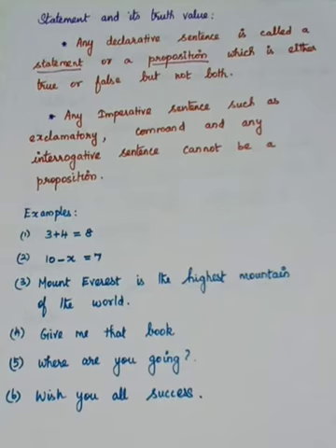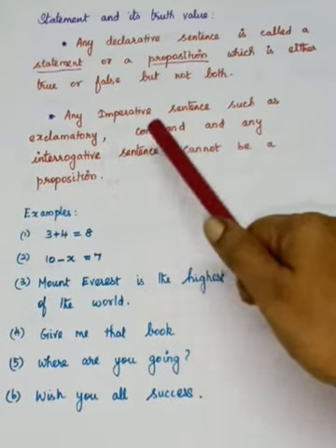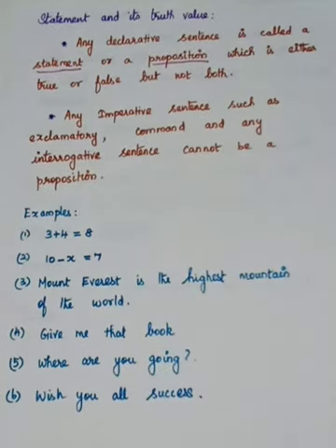Any declarative sentence is called a statement or a proposition, which is either true or false but not both. In maths, if we want to say a declarative sentence is a statement, or another word we can use, proposition, it should be either true or false but not both. Any imperative sentence, such as exclamatory or command, and any interrogative sentence cannot be a proposition.